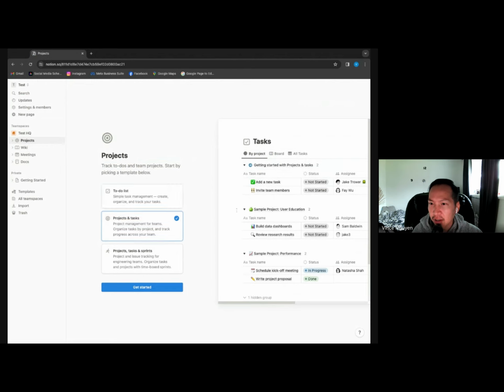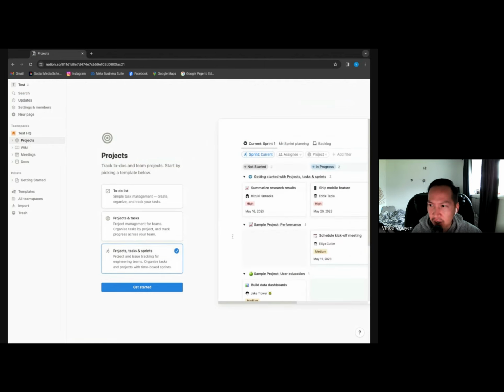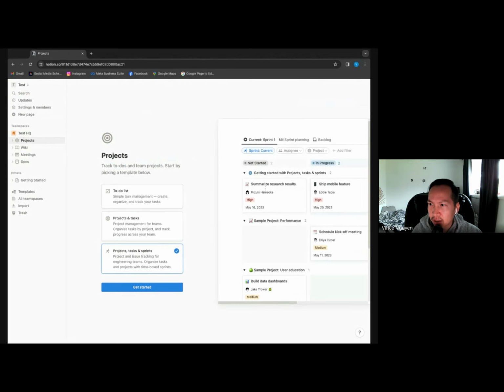And you can go a little bit more complicated, so you do projects and tasks. You have a project name, getting started with a project, and then you have tasks underneath of it. And then you include sprints as well, so a little bit more for engineering. You hear sprints all the time with engineering. So you have a couple of sprints attached to each of the projects. On top of that, once again, you have the AI tool that will allow you to have an assistant to do particular tasks for you.